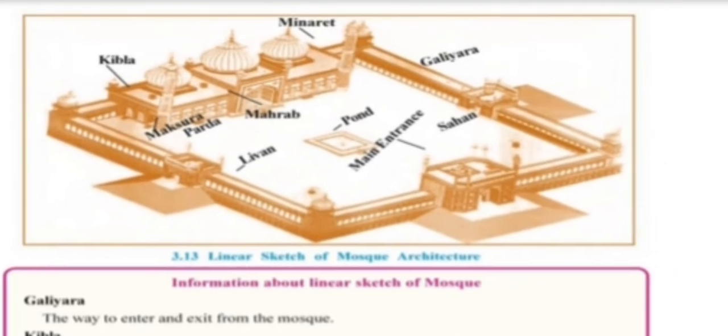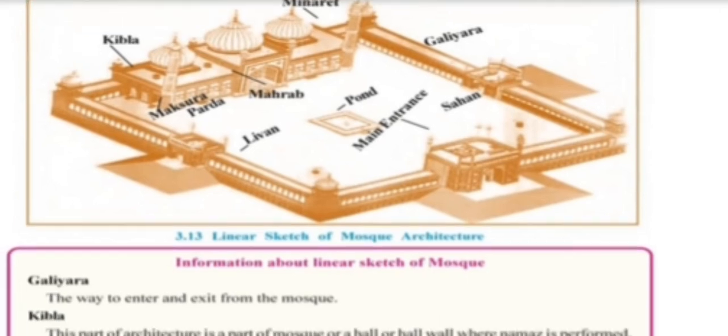Next, Qibla. Qibla is a part of the architecture of a mosque. It is a part of a mosque or hall where the namaz is performed. So Qibla means a hall where namaz is performed, and it is always in the direction of the Kaaba, which is in Mecca, located in Saudi Arabia. In that direction only the namaz is performed.